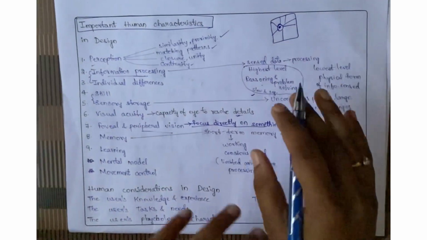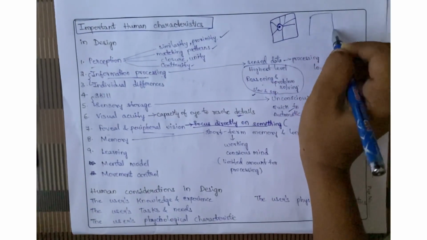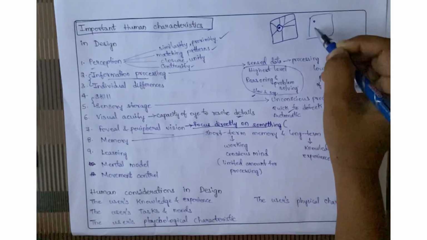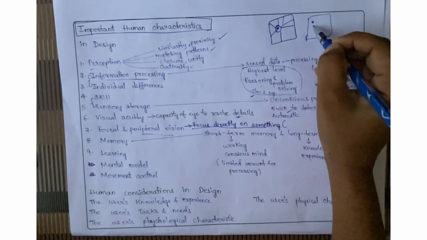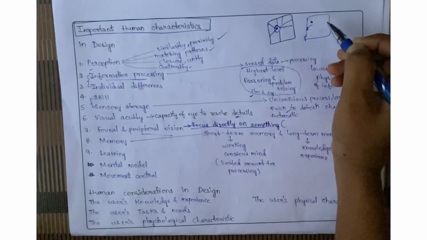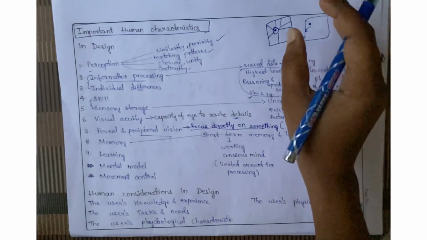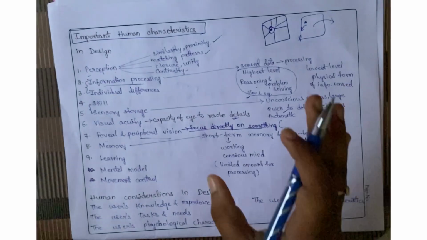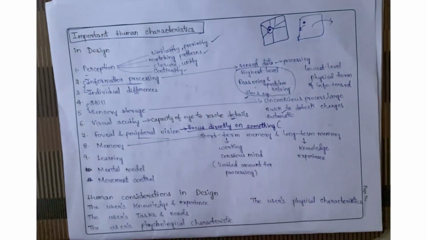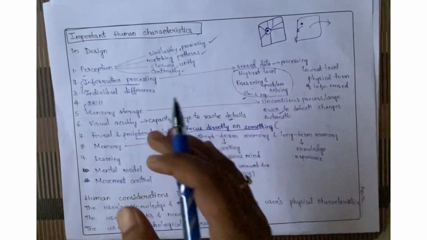As I said, this is an empty figure with a dot here. In a cooperative nature, peripheral vision advises us where I should look next. But in a competitive nature, peripheral vision distracts us. That means I will look out of this box. And coming to memory, memory is like remembering something.